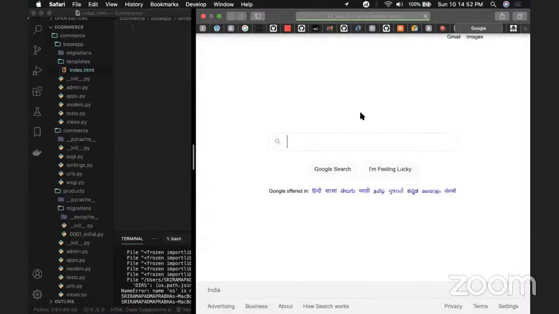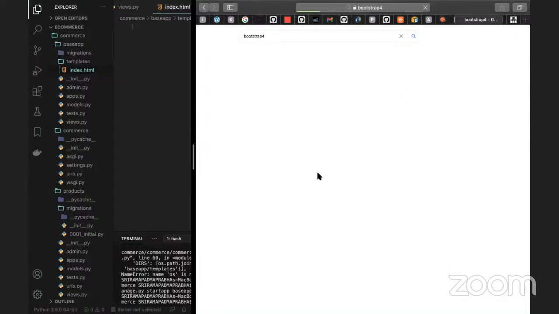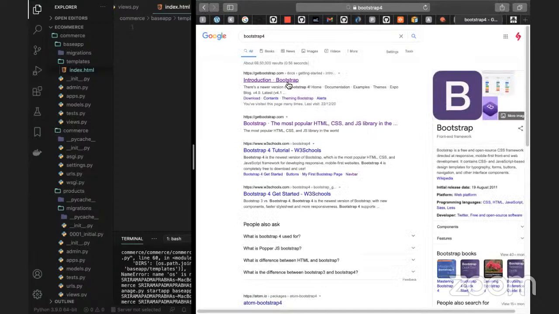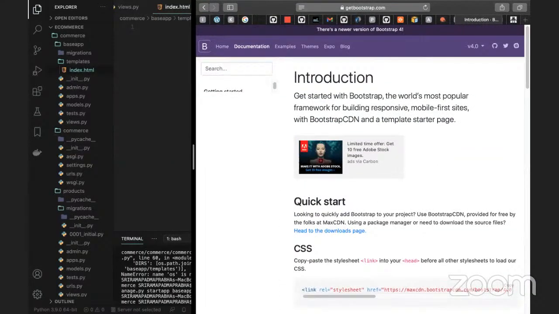So I will go to Bootstrap and get this code. Go to Google, type Bootstrap. Bootstrap is one of the web frameworks for responsive web designing. I'm going to use Bootstrap 4. There is a Bootstrap 5, Bootstrap 6 is also there, and you can go to this Bootstrap 4. Okay, I'm just clicking on this.